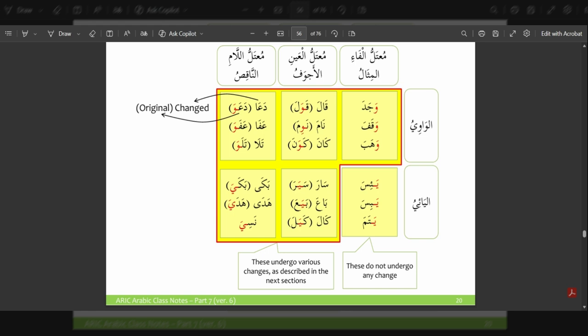So the original word here is da'awa, which is changed to da'a, afawa to afa, talawa to tala, bakaya to baka, hadaya to hada, and nasiya. So it is important to note that these letters here marked in the red box undergo various changes according to the tenses that they take. But these letters here, where ya is the first root letter, these words do not undergo any change.